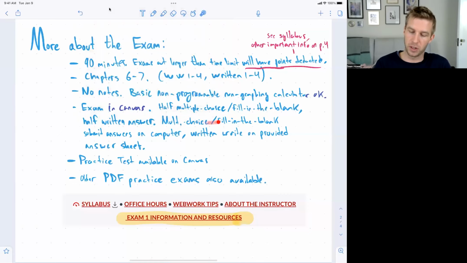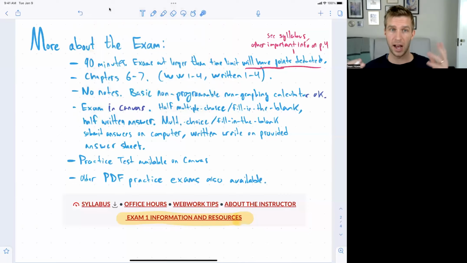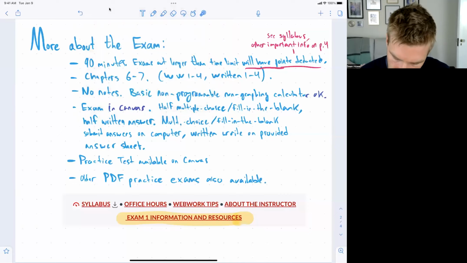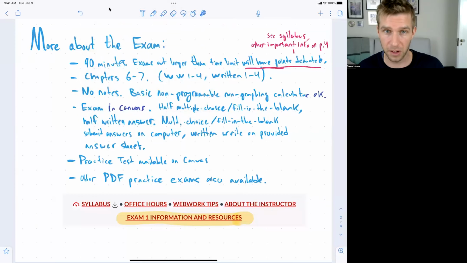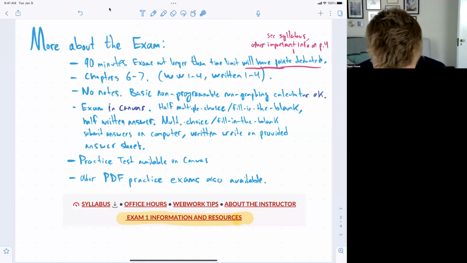The multiple choice and fill in the blank questions, you'll submit your answers directly on the computer, and the written questions, you'll submit your answers on a provided answer sheet. So when you take the exam, you'll get an answer sheet. The written questions will also be on the exam on Canvas, but you'll write your answers for those on those provided answer sheets. Okay.